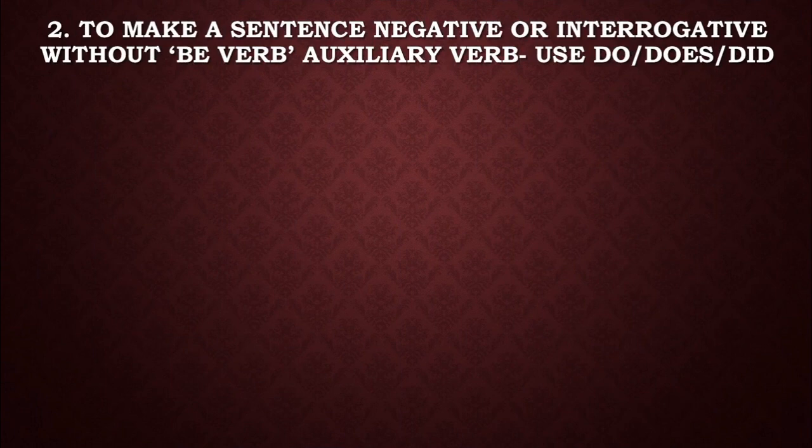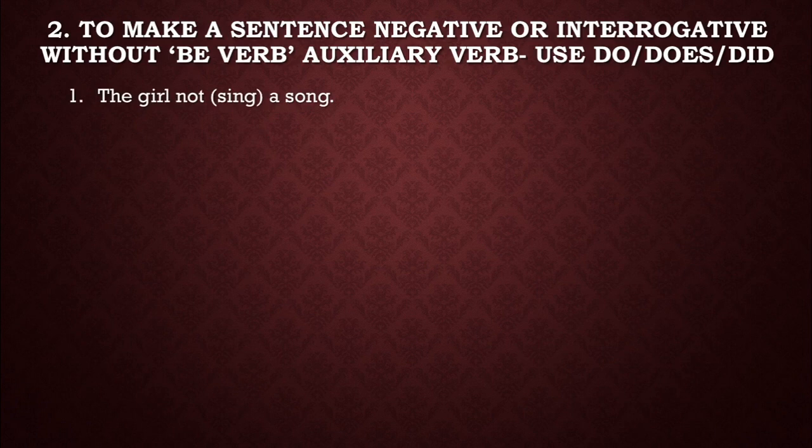To make a sentence negative or interrogative without be verb or auxiliary verb, use do, does or did. If you want to change the affirmative sentence into negative or interrogative, and if there is no be verb or auxiliary verb in your sentence, then use do, does and did according to the tense. If the sentence is in present tense, then use do or does. If the sentence is in past tense, then use did. Now let's practice this rule.